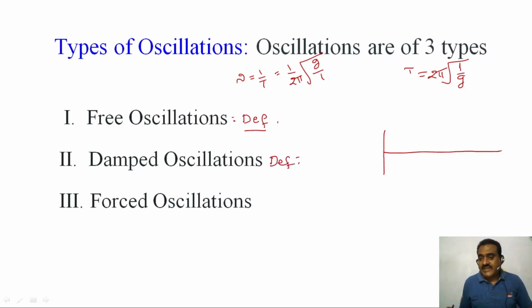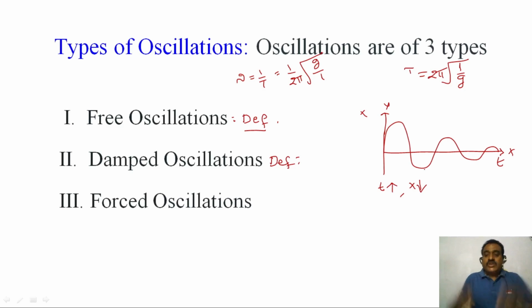Take on the x-axis time, on the y-axis displacement x. So this is, for example, the amplitude. This amplitude value decreases, you can observe here. So as the time value increases, the displacement x value decreases continuously due to frictional force phenomena. That is called damped oscillations.